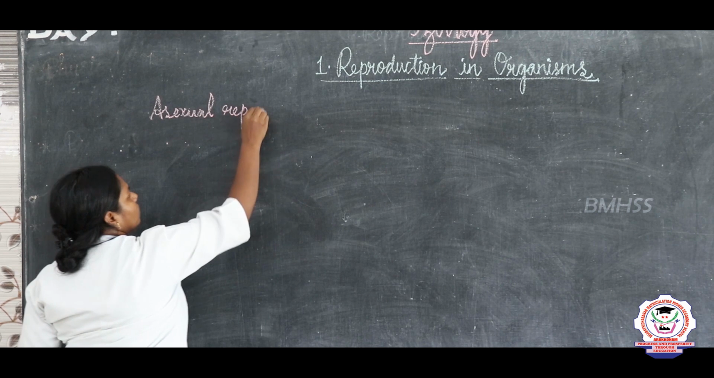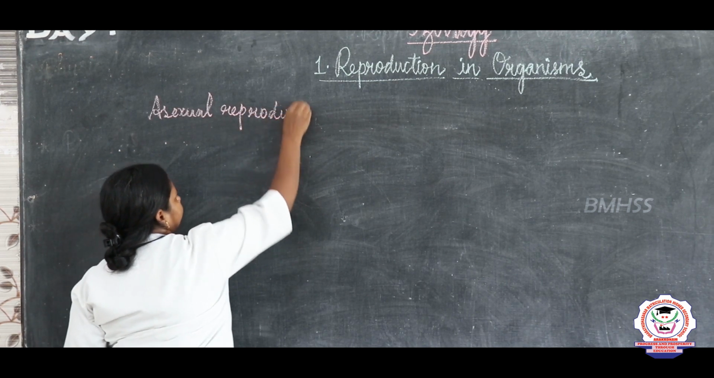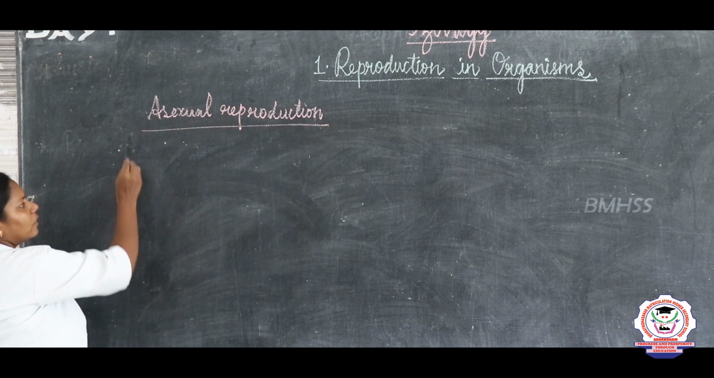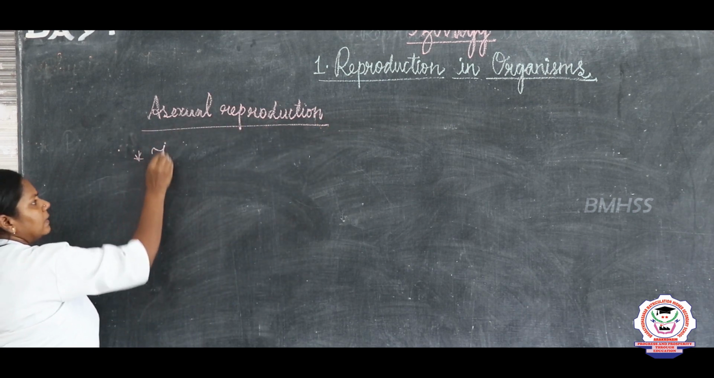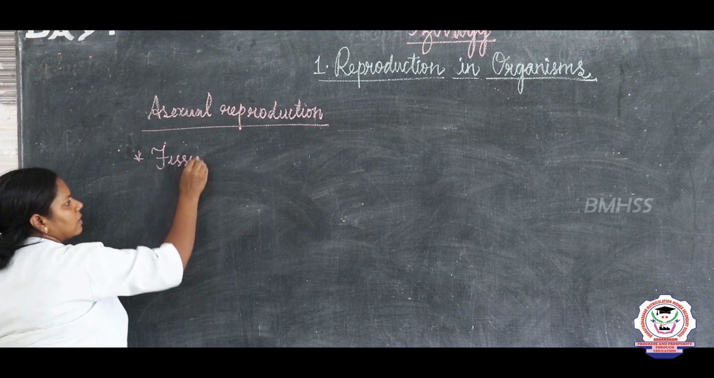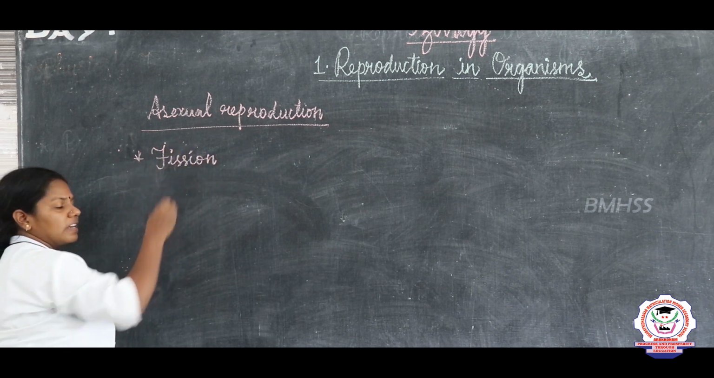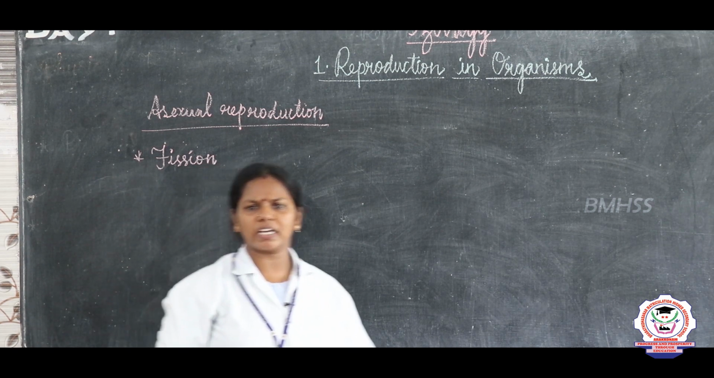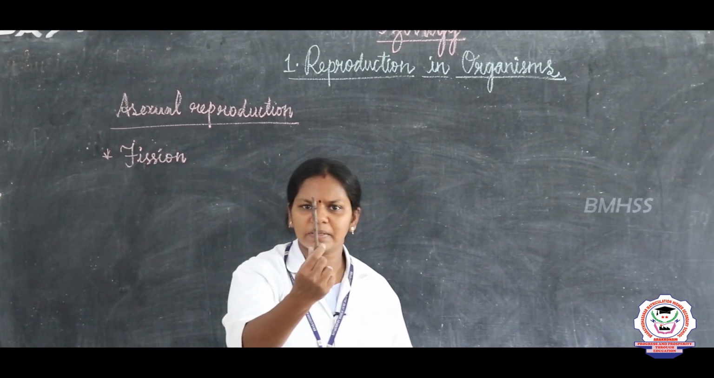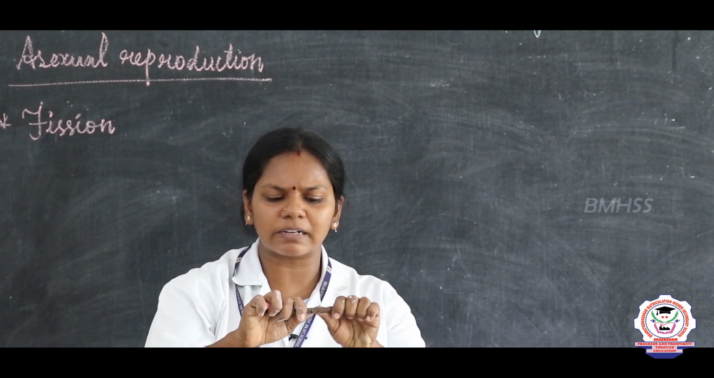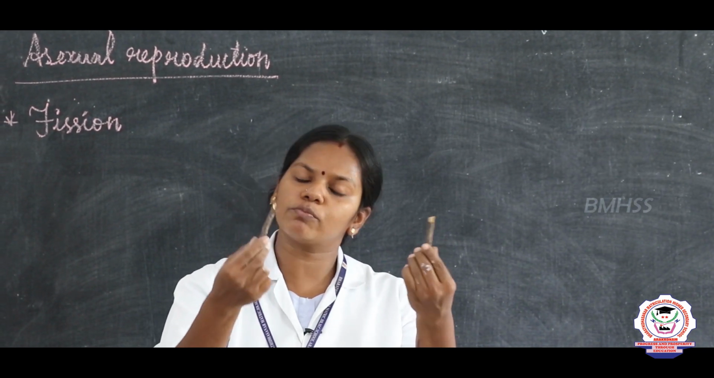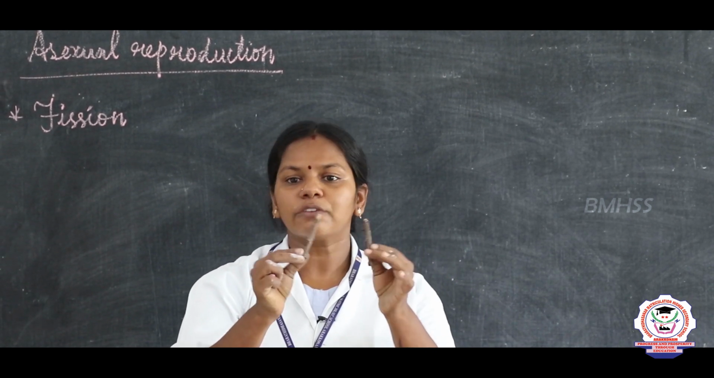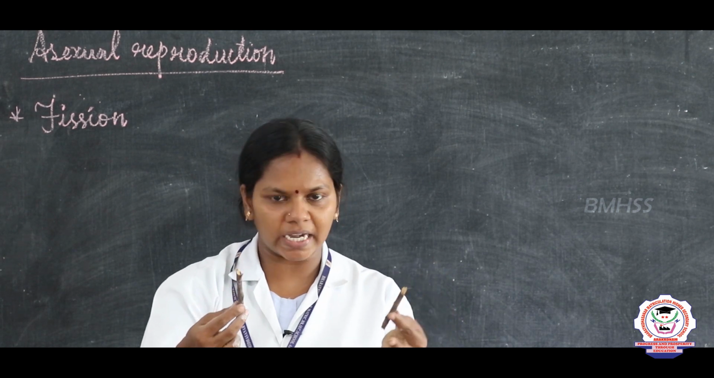Okay, and what is the first type? First type is a fission. What do you mean by fission? It is an opposite of fusion. Just a simple example, children. You imagine this is an organism. And if this organism splits into two or more parts, it is said to be fission. Okay, so what is a fission? Fission means splitting of the organisms.